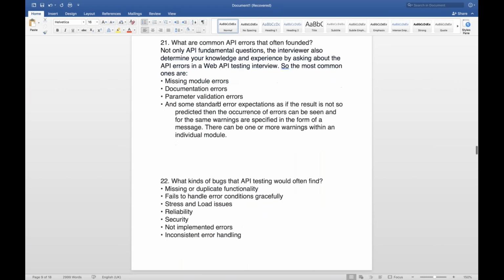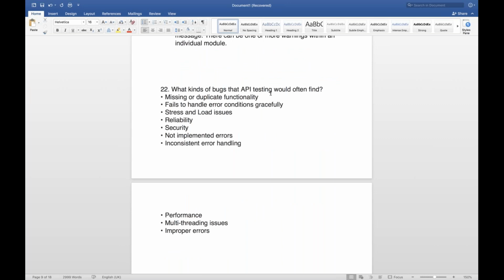Next question is, what kind of bugs does API testing often find? This is very important. No doubt some functionality may be missing. You are trying to access an account ID with a GET call, but the get account ID API is not available, or some functionality is missing. You are not able to get the values or account information on the basis of account ID. Account name is implemented, but account ID is missing, or maybe you have implemented some duplicate functionality.